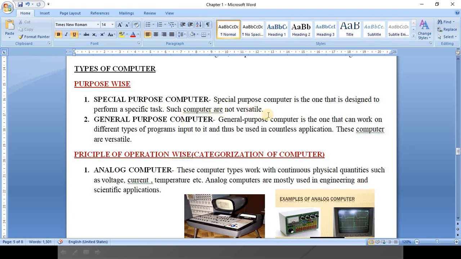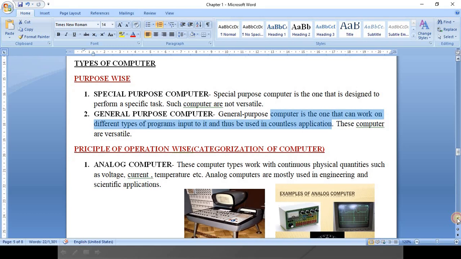General purpose computer means you can do different tasks, because different types of programs will be installed, so you can do countless works on your computer. So in a special purpose computer a particular program is installed and you can do particular work only, and general purpose means you can do a variety of works on it.